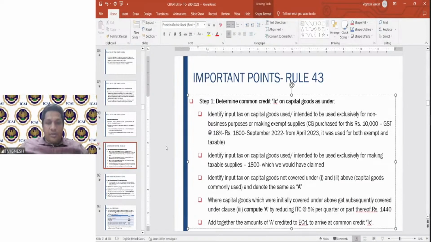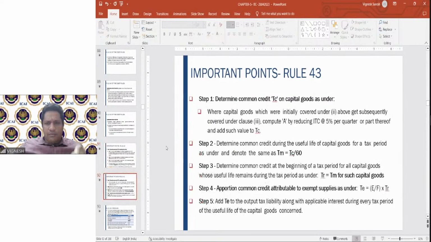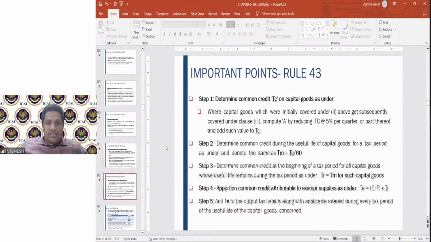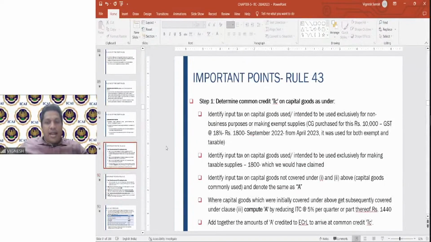So from this 1800, same example you take 5% per quarter. You have to compute A. When capital goods initially covered under clause 2 subsequently get covered under clause 3, compute A and add such value to TC. So therefore, here you will have to reduce the 360 rupees by calculating A, and that you have to add to the common credit.